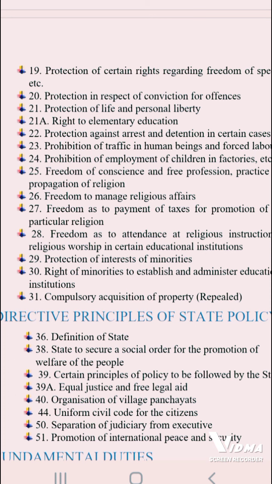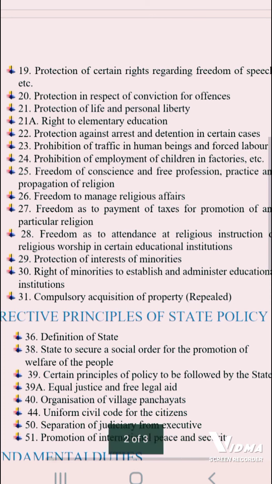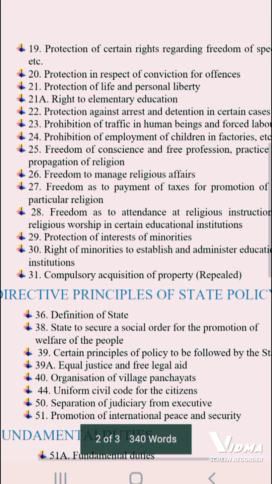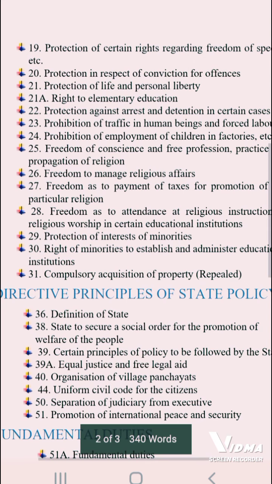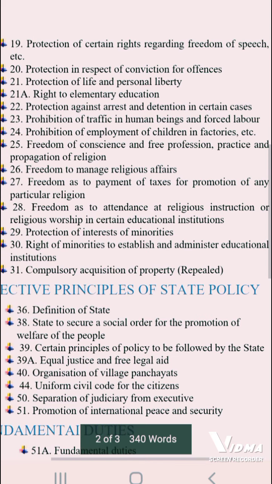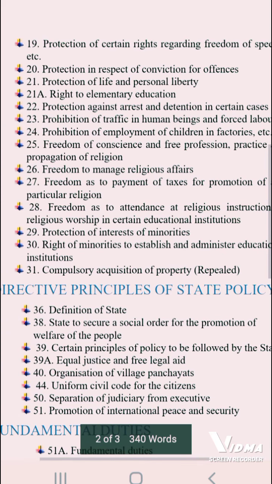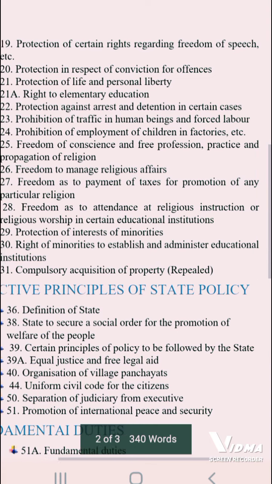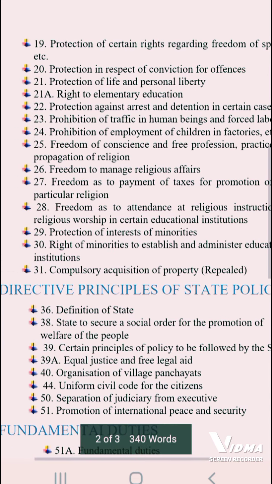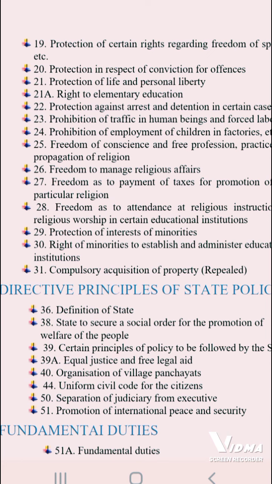Then 22, protection against arrest and detention in certain cases, as well as criminal cases. Article 23, prohibition of traffic in human beings and forced labor. 24, prohibition of employment of children in factories, etc., that means child labor.